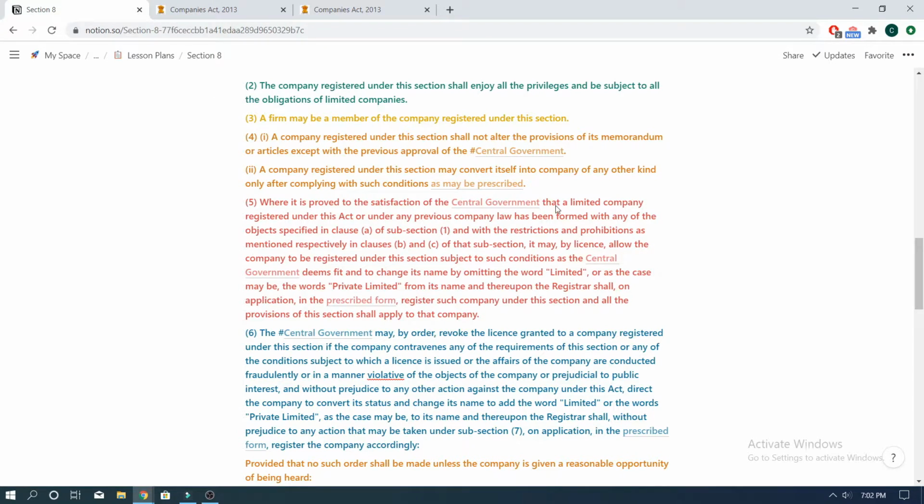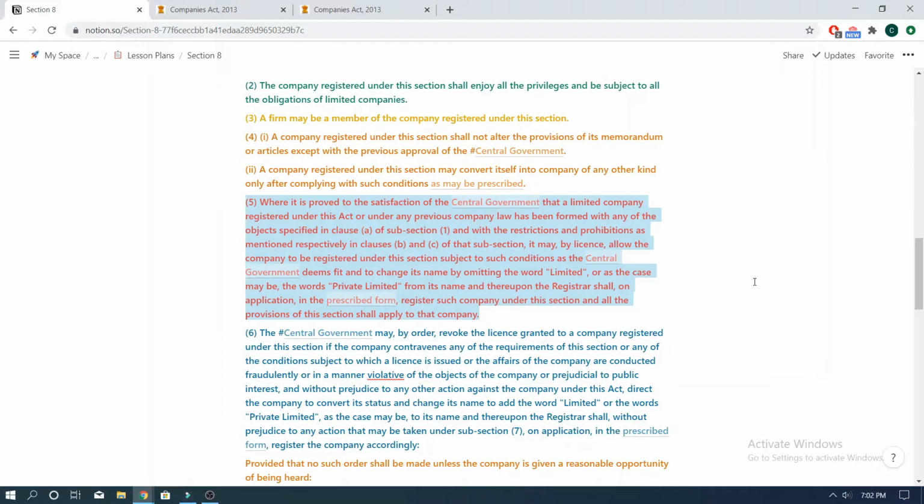Now, moving on to subsection 5, the same point is being reiterated in subsection 5 as well, which we discussed while reading subsection 1. A person or an association of persons can make an application to the ROC using requisite forms to form a company with charitable objects. The central government, if satisfied, can accept such an application upon any terms and conditions imposed under the license granted by it. Once accepted, the ROC will register the company and all the provisions of this section would be applicable to it.